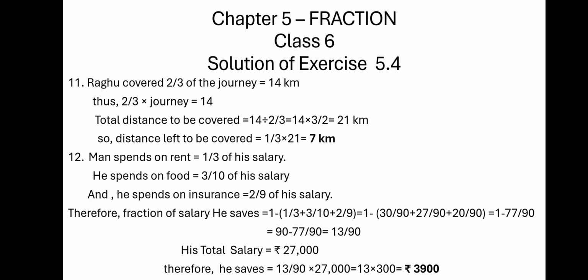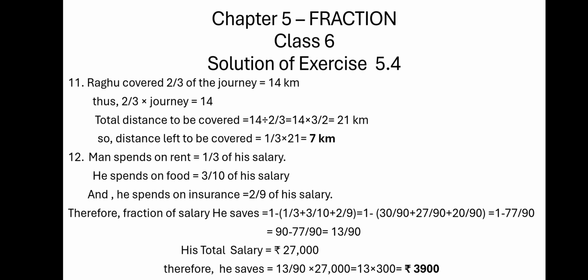Now 1 means 90, the LCM is 90. So 90 minus 77, because this all adds to 30 plus 27 plus 20 gives you 77 upon 90, that is equal to 13 upon 90. Now his total salary is given as 27,000.